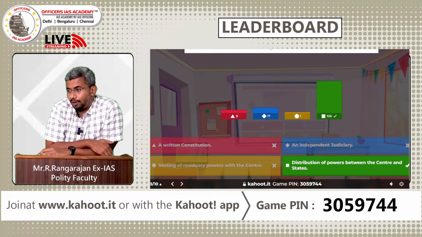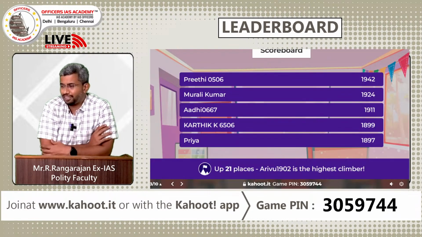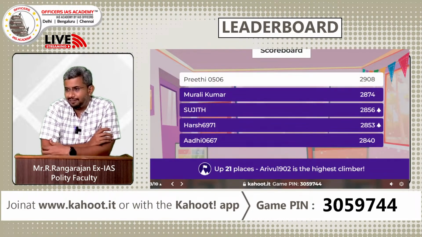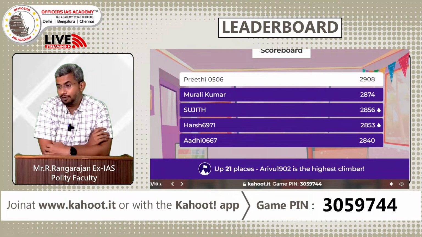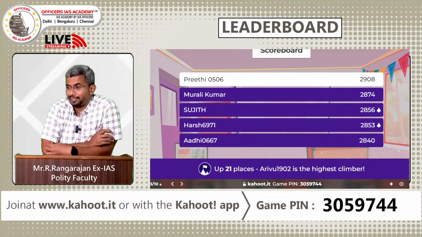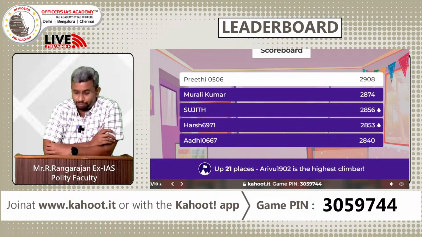So now let us look at the leaderboard. Is there a change again? Okay. Preeti is holding on to a top spot. Wonderful, Preeti. Murali Kumar is holding on to the top spot. But again, Harsh, Adi has slipped or is in the same position. Sujit and Harsh have come up. Wonderful. So it's a tight contest, I think. We still have 7 more questions to go. So let us move to the next question.